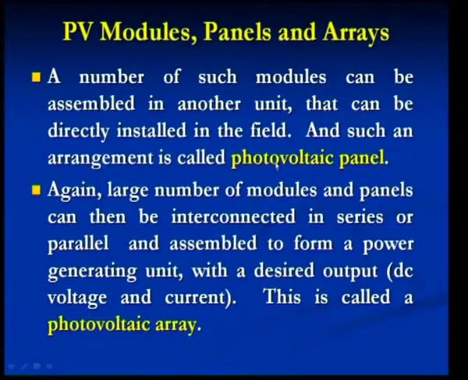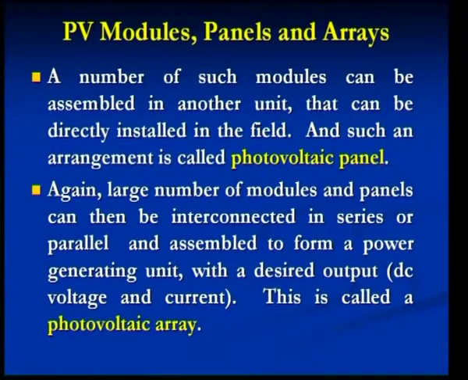Now, how is this module getting converted to panel and further to arrays? A number of such photovoltaic modules can once again be assembled in another unit that can be directly installed into the field area, and such an arrangement where you have a number of modules is called a photovoltaic panel. Once again, a large number of modules and panels can be interconnected in series or in a parallel fashion and can finally be assembled into a power generating unit.